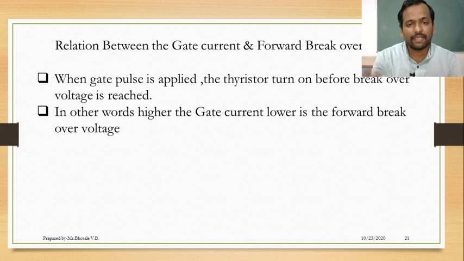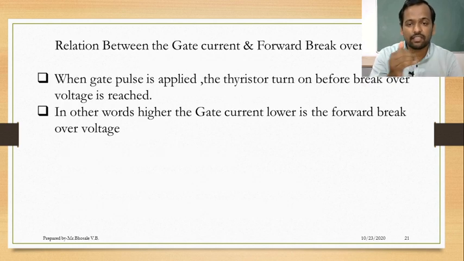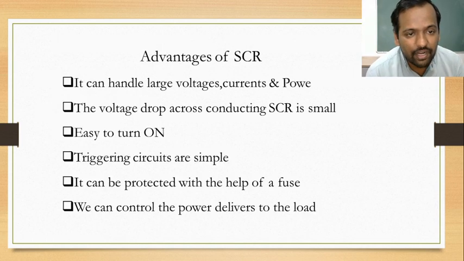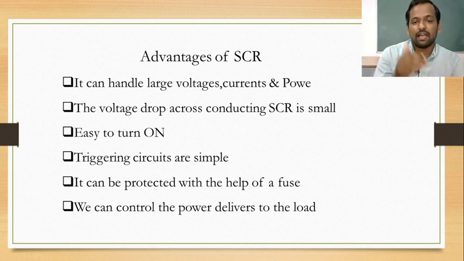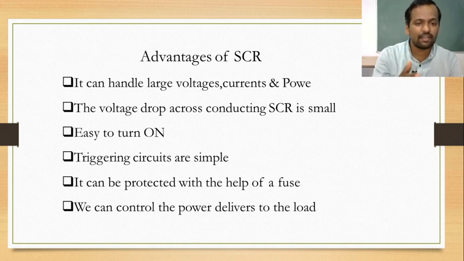The conventional method to turn on the SCR is anode connected to positive, cathode connected to negative, and a gate pulse is given to the gate terminal. Now this is all about construction, working, and VI characteristics of SCR. Now this SCR has the following advantages. It can handle large voltages, current, and power. The voltage drop across a conducting SCR is small. I have told already, it is about 1 to 1.5 volt. Easy to turn on. How will we turn on the SCR? By applying a gate pulse. Triggering circuits are simple.